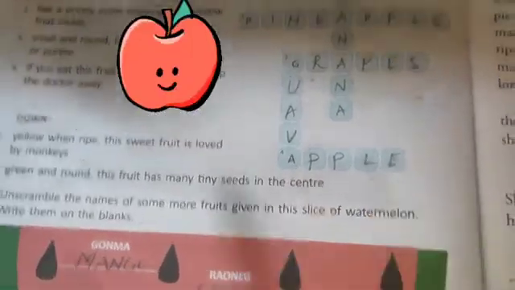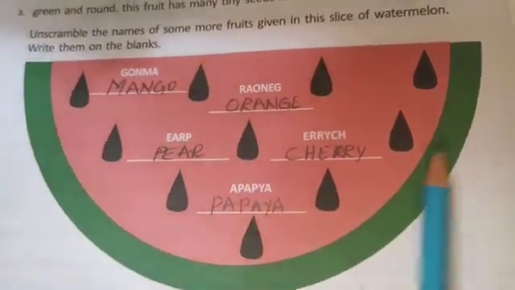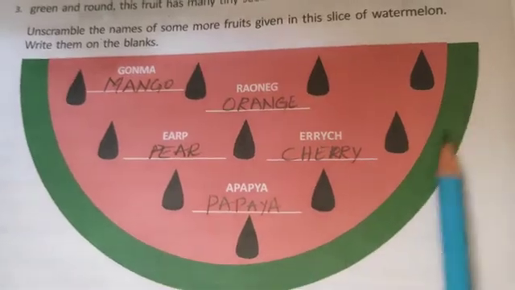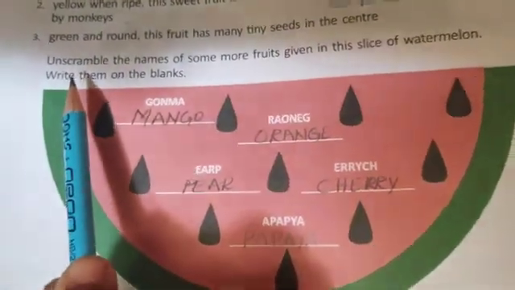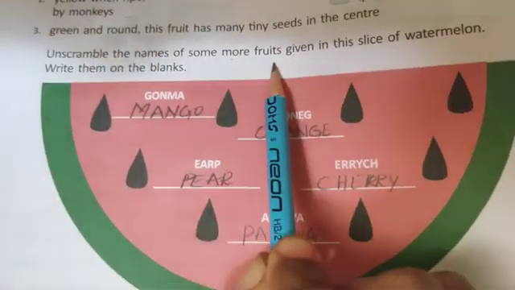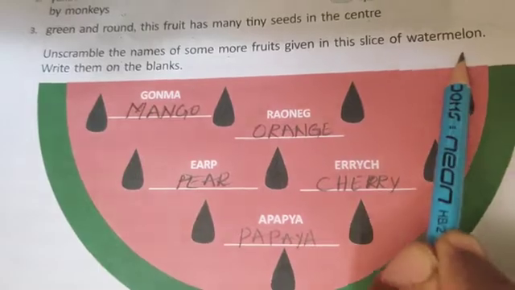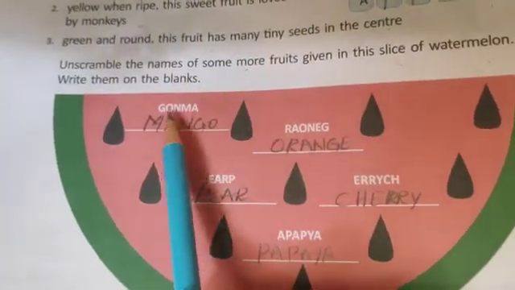A-P-P-L-E, apple. Very good. Now coming to this. What is this shape? It is watermelon, right? So let us check what is there in this watermelon. Unscramble the names of some more fruits given in this slice of watermelon. Write them on the blanks. So let us check.